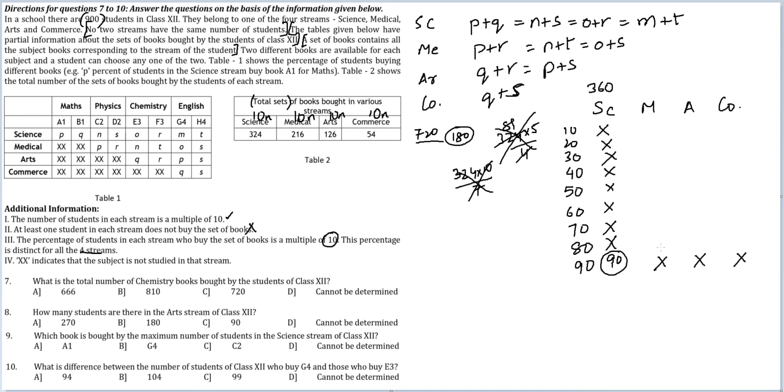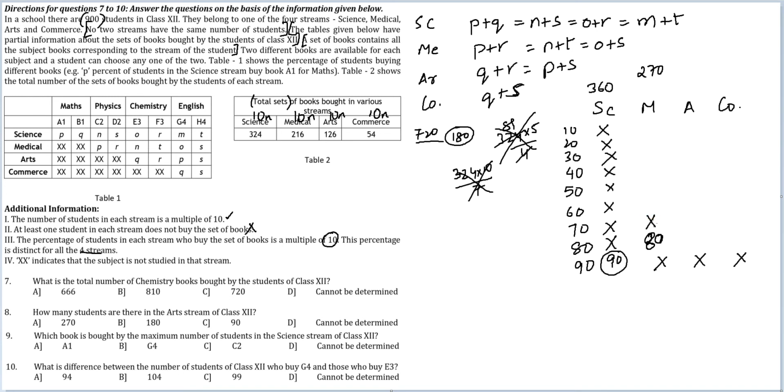90% it cannot be. If it was 80%, so 216 into 5 by 4 would lead me to 270. Yes, it is possible. 80% is possible, and one possible case here is 270. I'm not saying 270 is guaranteed now, but 270 is possible. Okay, let's go further.